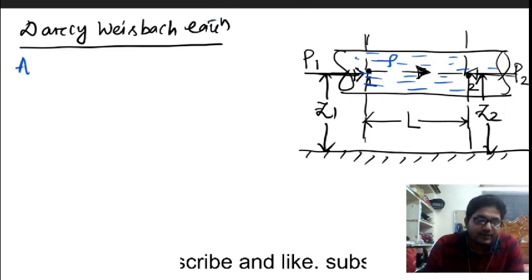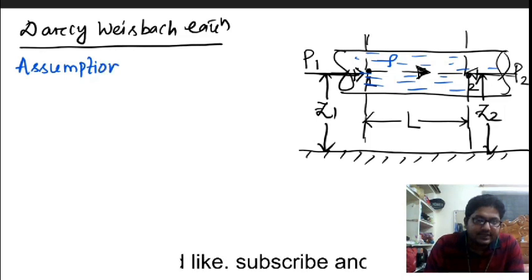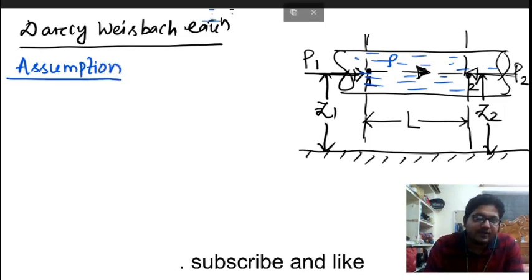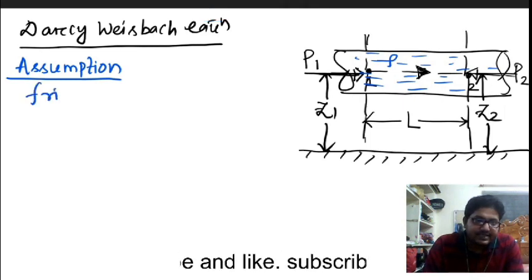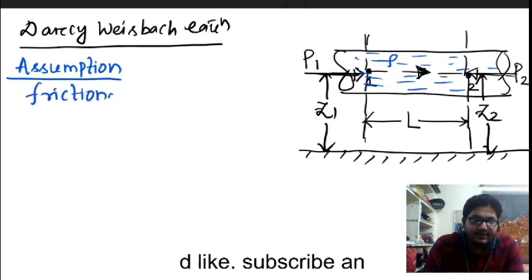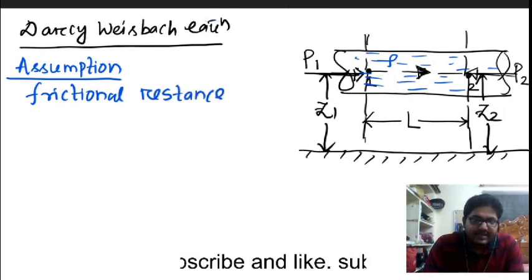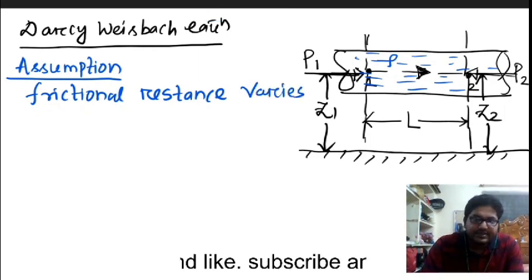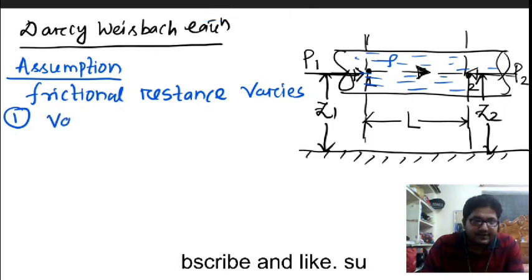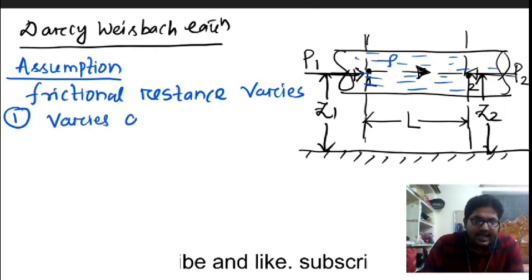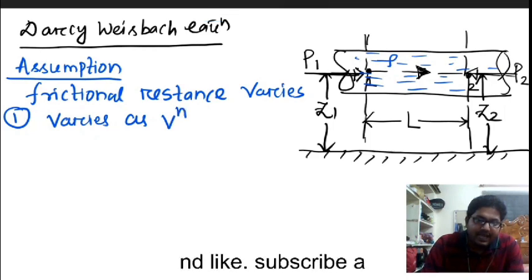Now there are some assumptions we have to take during the derivation of the Darcy-Weisbach equation. First, the frictional resistance varies as V to the power n.